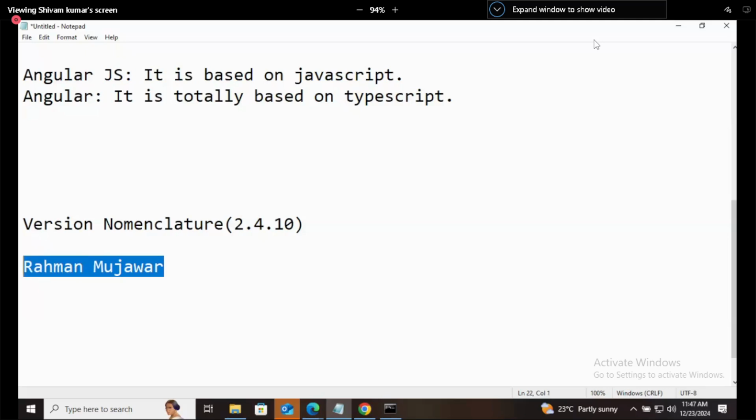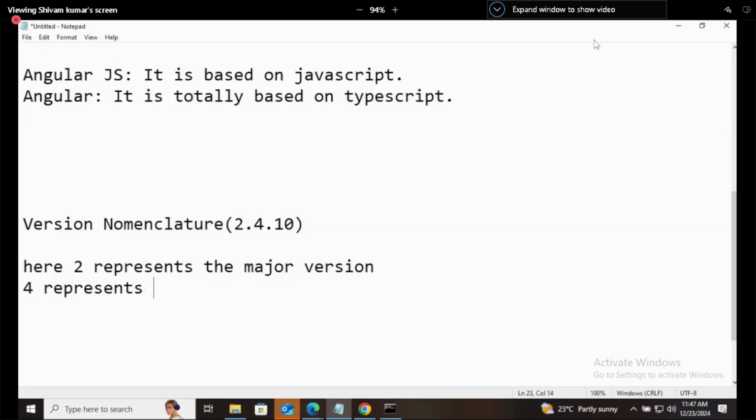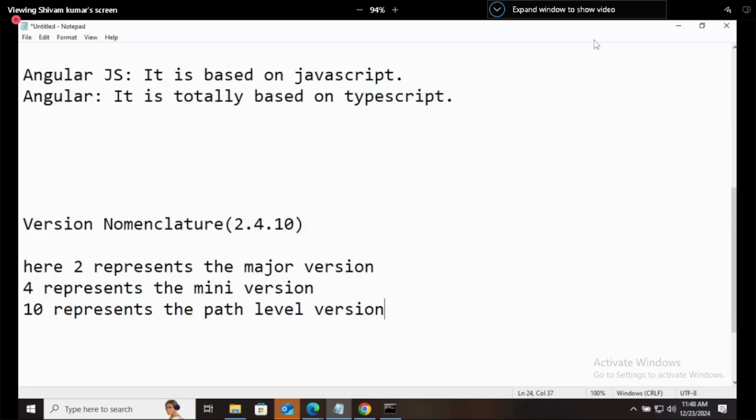So here, if something is written in this way, first, second, and third, here 2 represents the major version, 4 represents the minor version, and 10 represents the patch level version. Now, what is this major version, minor version, patch level version? I'll show you this.